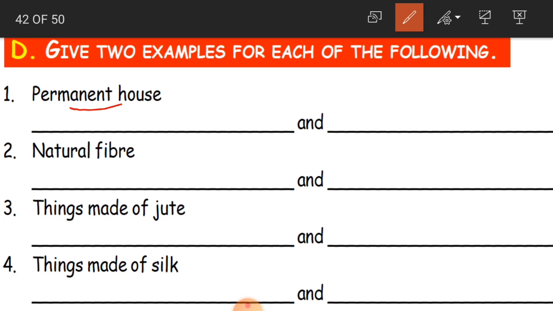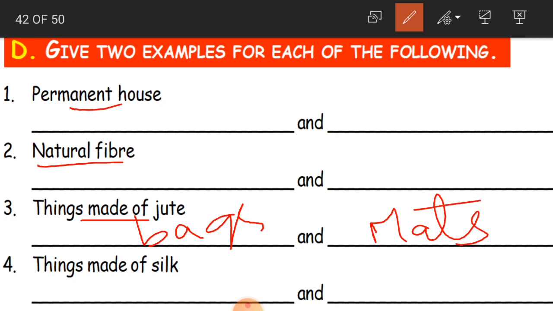Now natural fiber is what, children? Like jute, wool and all. Now things made of jute, you can make bags and you can also make mats, from jute.